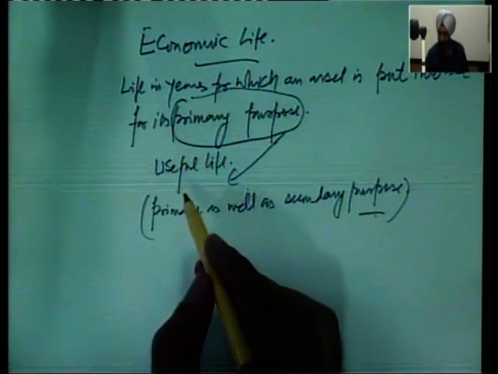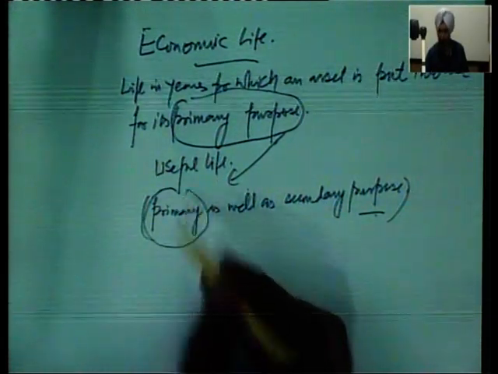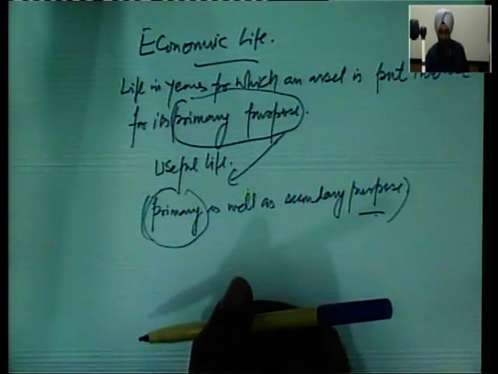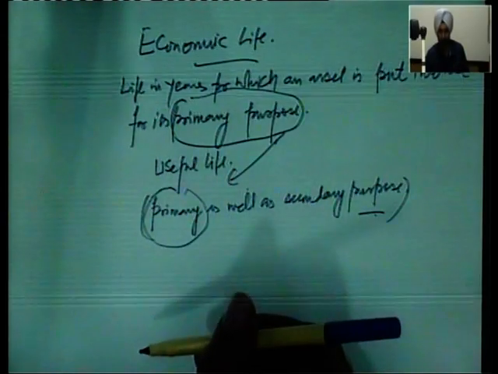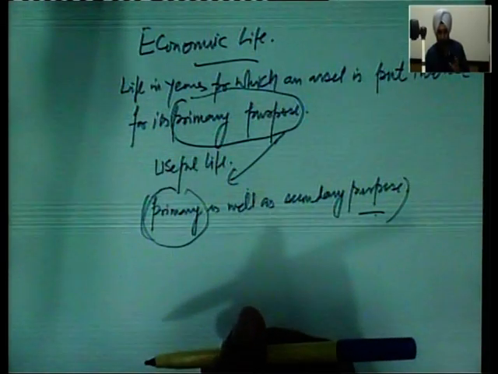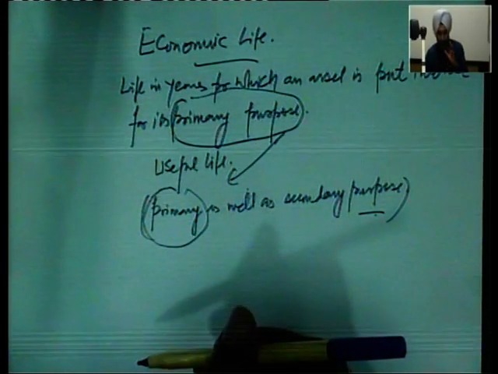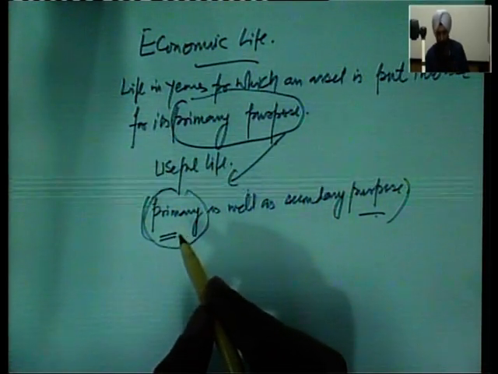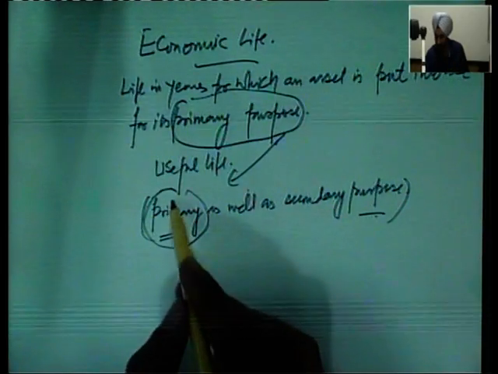As far as this primary purpose is concerned, for example, let us say we have bought a machine for what purpose? For the production of some goods. As long as we are putting this machine into use for producing the goods, it means it is being used for the primary purpose. As long as we are using it for production, that is primary purpose.